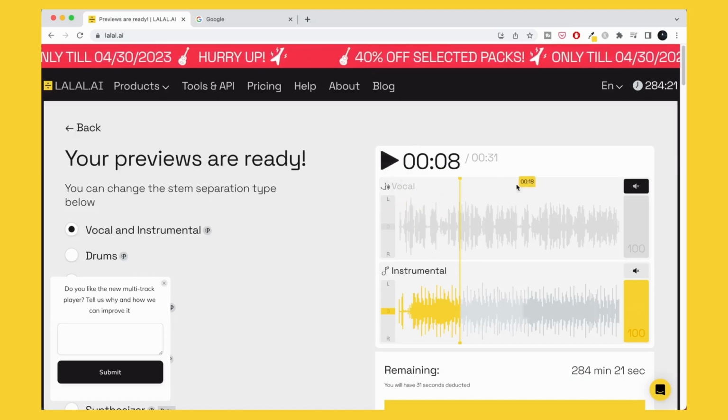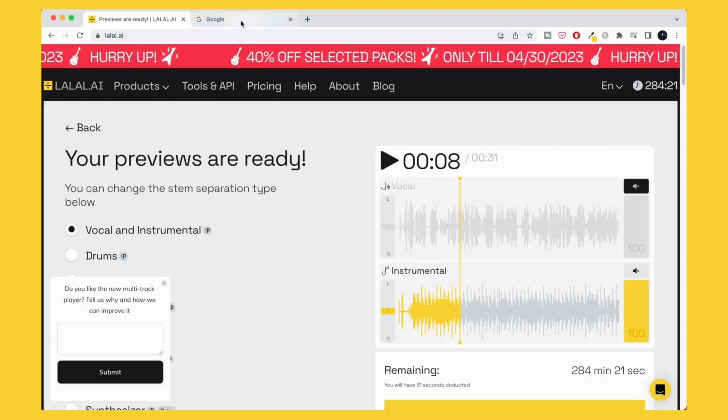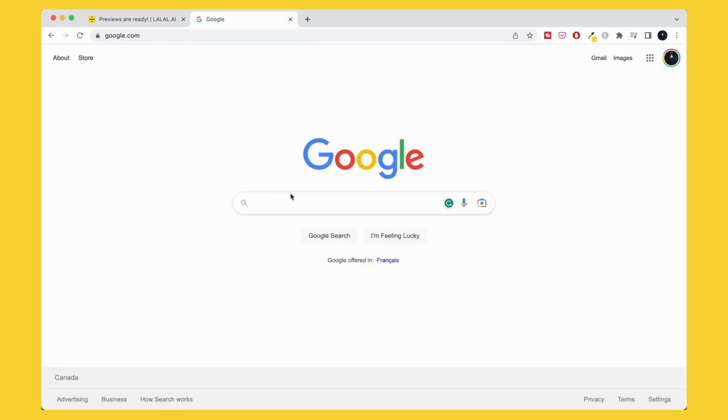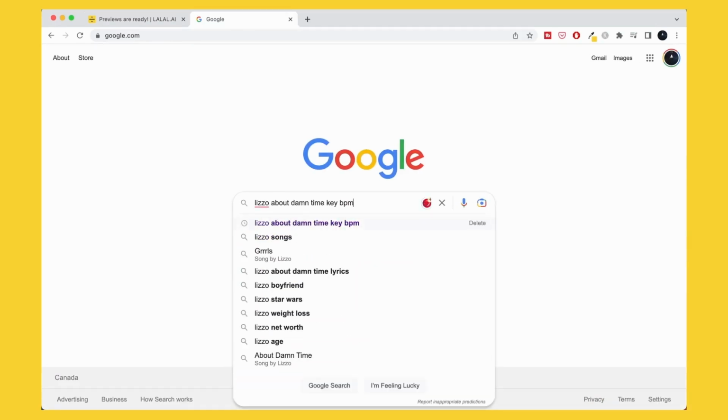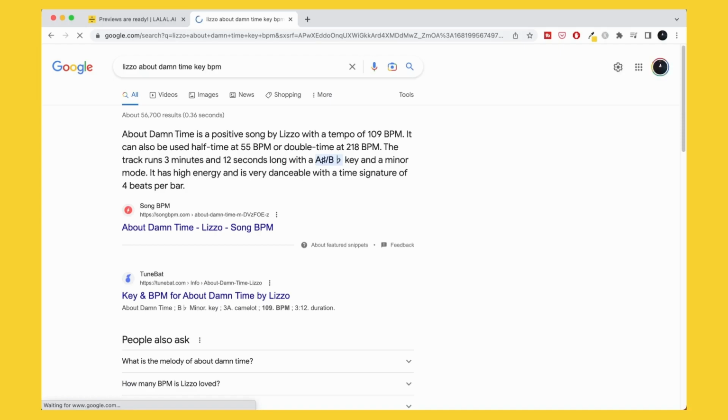While things are isolating and doing the magic over here on LALAL, something I'd recommend, particularly when you're doing remixes, is heading over to good old Google and then typing in the name of the song, the artist, and key and BPM, and it'll either come up in one of the little Google snippet things here, so we can see that the tempo is 109 and the key is A sharp or B flat minor.